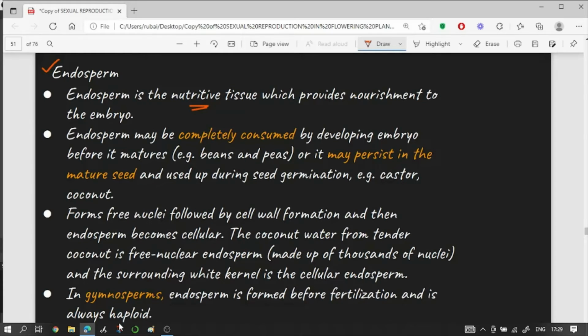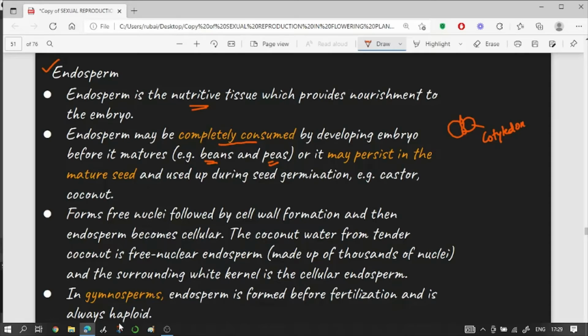Now, sometimes the endosperm may be completely consumed by the developing embryo as it matures, and examples of those seeds are beans and peas, where you actually cannot see the endosperm anymore. The fleshy part of the peas which you see is actually the cotyledons.